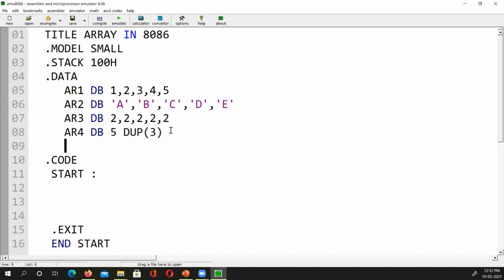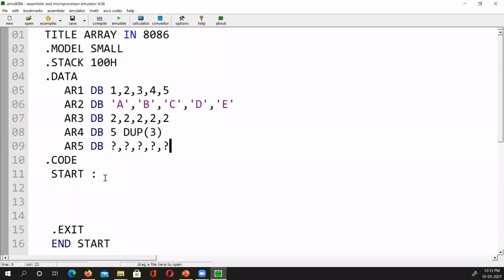If you are only creating memory without assigning anything, then AR5, for that we use DUP with a question mark. Can anyone tell me how I do that, without assigning the values? Yes, with commas, question mark, comma, question mark. 1, 2, 3, 4, 5. Okay, nice. I'm getting answers. It's a 5. That's nice.